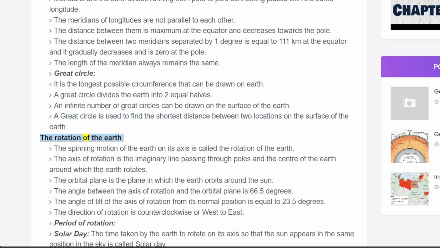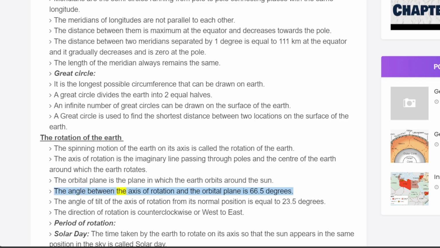The rotation of the Earth. The spinning motion of the Earth on its axis is called the rotation of the Earth. The axis of rotation is the imaginary line passing through poles and the center of the Earth around which the Earth rotates. The orbital plane is the plane in which the Earth orbits around the Sun.